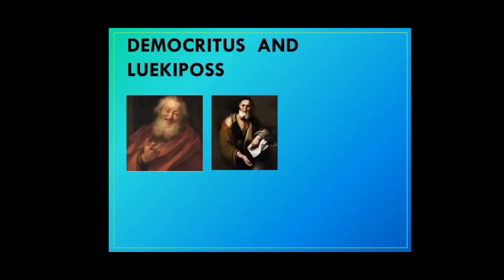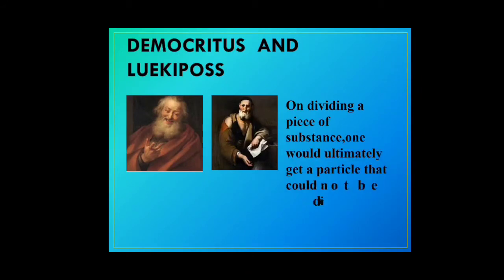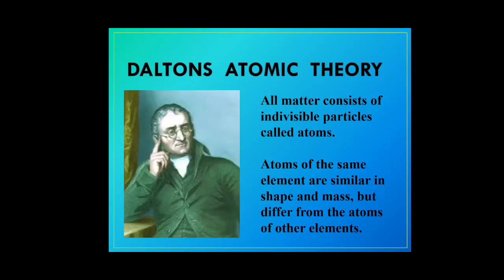Later in the 5th century BC, Democritus and Leucippus also talked about something called atomos. According to them, on dividing a piece of substance, one will ultimately get a particle that could not be further divided. And they called it atomos. So nearly 2000 years after that, Dalton in 1803 came up with his atomic theory.